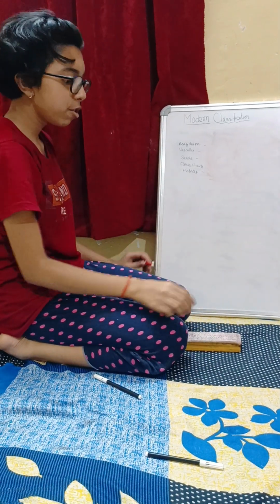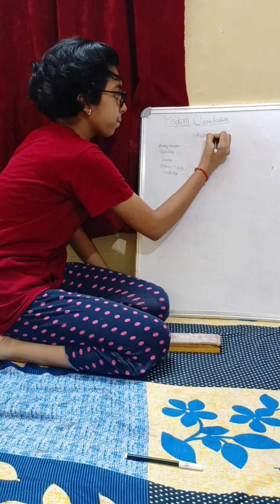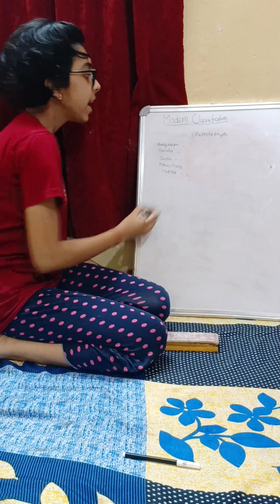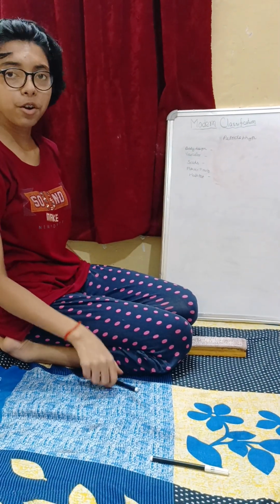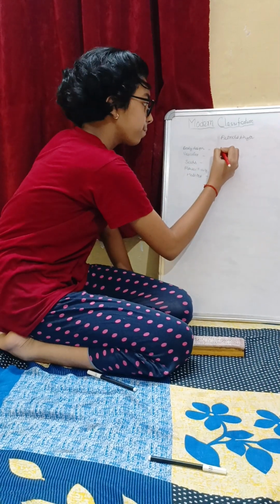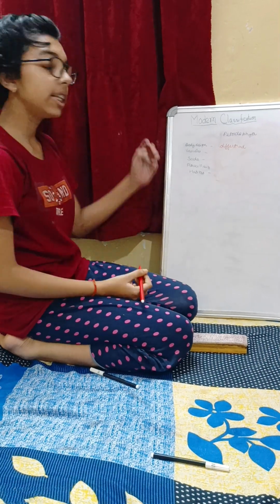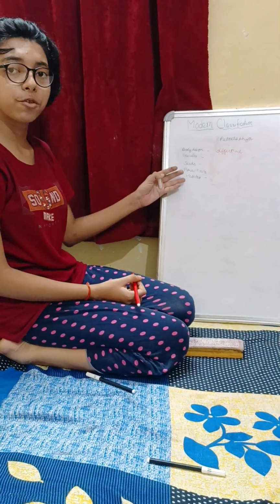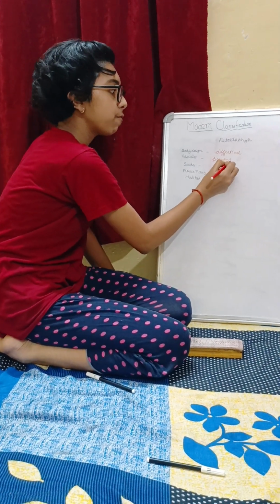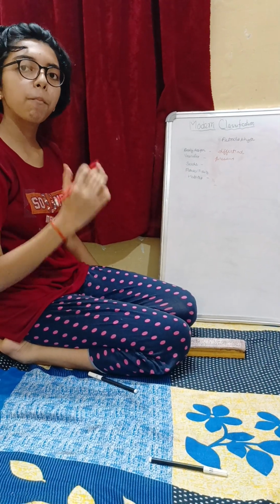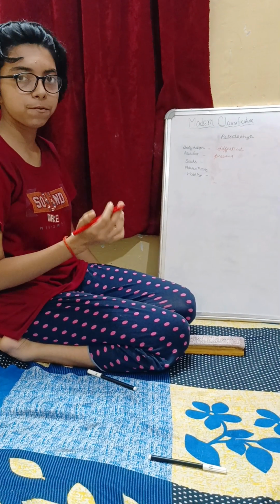So Pteridophyta, in this group, the body design of the Pteridophyta is differentiated, means they have proper stems and roots. And in these plants, the vascular tissue is also present, means they have xylem and phloem present in them. They have a proper transportation system in their plants, from roots to leaves and leaves to roots.